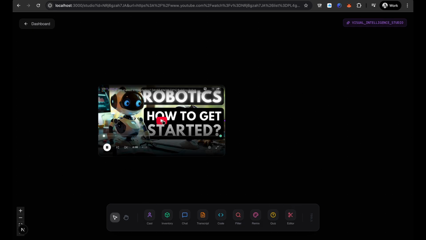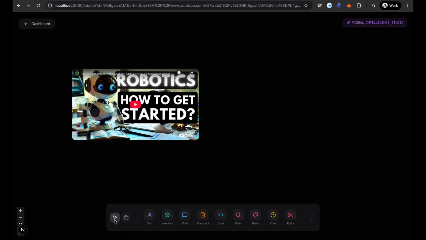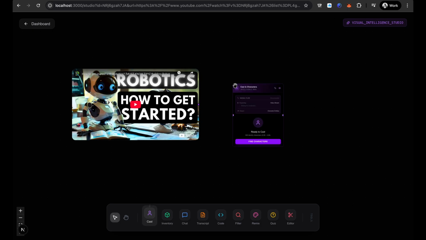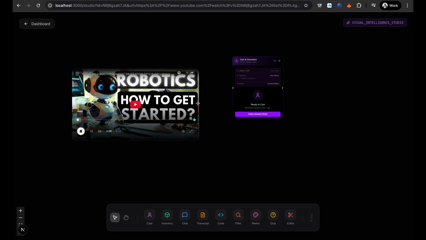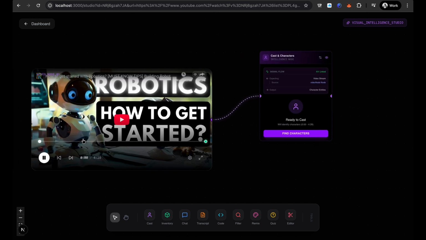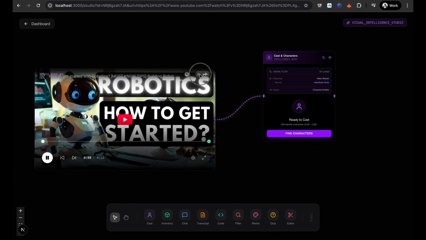Okay, pretty good. This area is for dragging the nodes. This area is for communicating. So let's start with the cast node right now. Okay, cast node. We connected this to this. Let's see what this video is about.